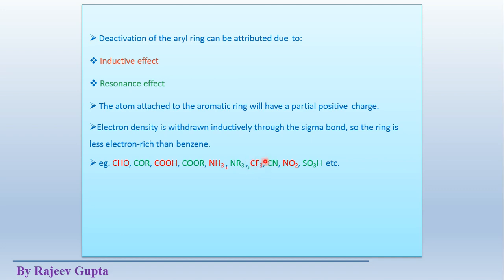So this complete group works as an electron withdrawing group, where this carbon atom, directly attached to the benzene ring, will have a partial positive charge. Also the cyanide group, nitro group, sulfonic acid group, etc. All these groups show minus I and minus R effects, as we will see in the next slides, and all these groups are ring deactivators and generally meta directing.